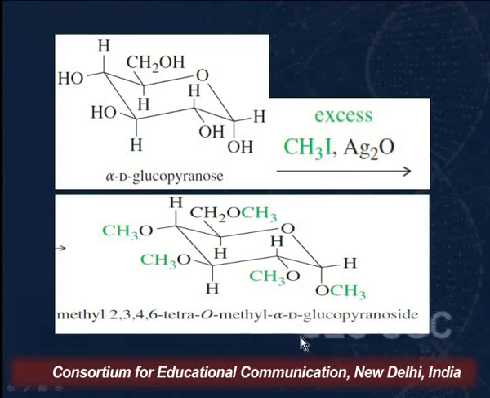6-tetra-O-methyl-alpha-D-glucopyranoside. Now see, the question is, if we look into the open chain structure of glucose, we know that the OH on the highest numbered chiral carbon is on the right hand side. Therefore, this molecule is assigned configuration D, and we call it alpha because we find that this molecule is in the alpha form.